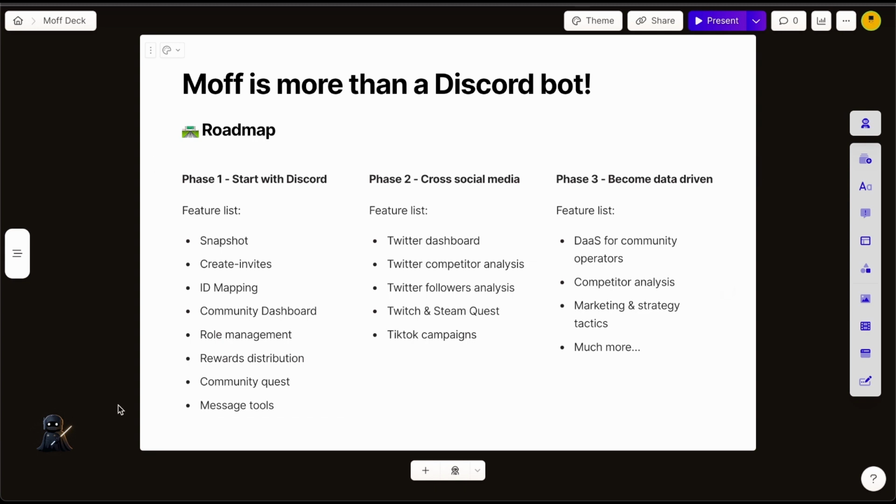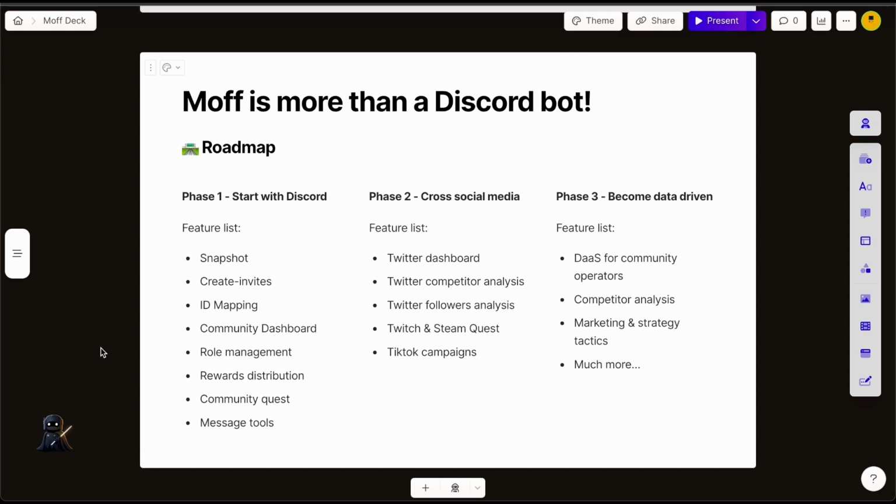There's a community quest to engage the community members, for community operators who are looking for some daily check-in quests, retweet quests, social quests, gaming quests, to run the community more engaged and more interesting. And there's messaging tools that we're also developing for community operators to send information that is more interesting, more vivid. And that's phase 1.